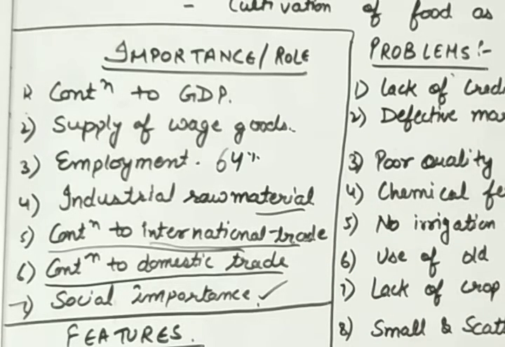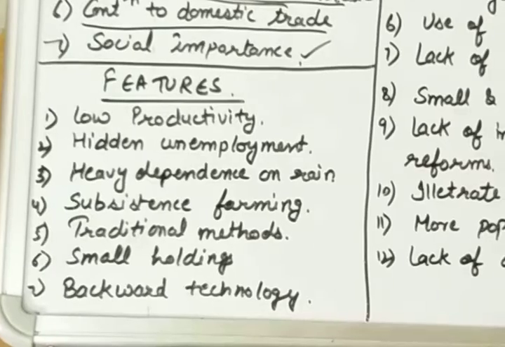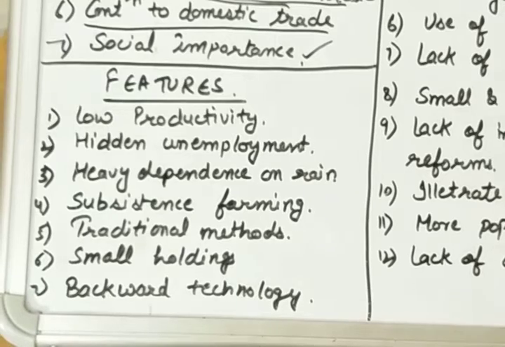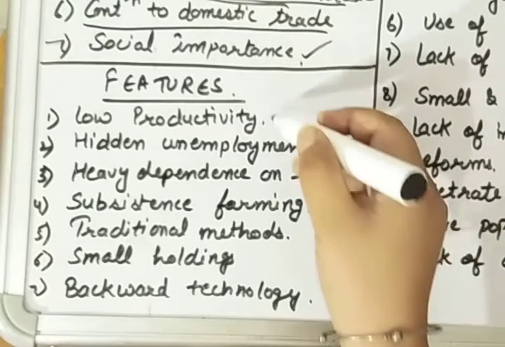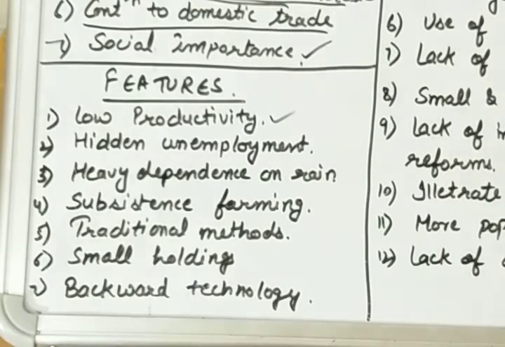After that, now let's understand what are the basic features of agriculture. Now comes the features. The first is low productivity. Look, agriculture sector is a very dominant sector in India, but still it is not very productive. Not very productive means we have employed a lot of population in agriculture, but the outcome is not as much as we have employed. So we can say that there is low productivity.